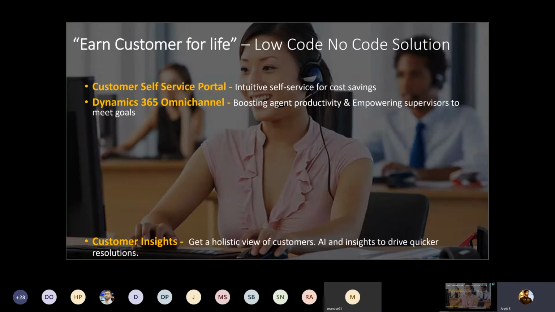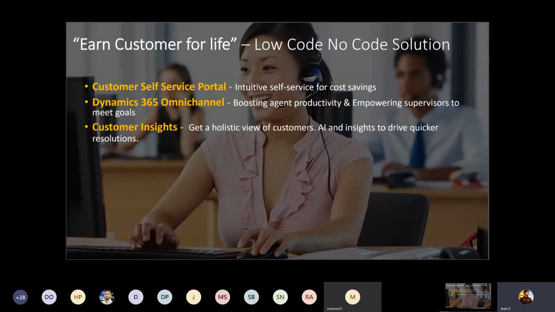The third one is customer insight. I think in the last two sessions you already learned a lot about customer insight. Customer insight is one of the major components that Microsoft introduced to get a holistic view of the customer. If I am an agent and want to resolve customer queries or take complaints and escalations, it is mandatory to have a 360-degree view of the customer.